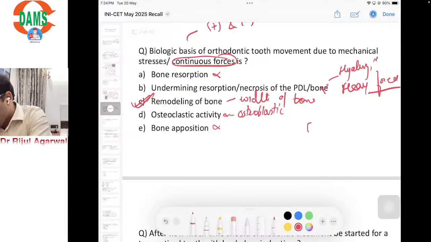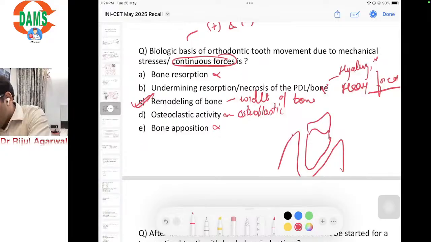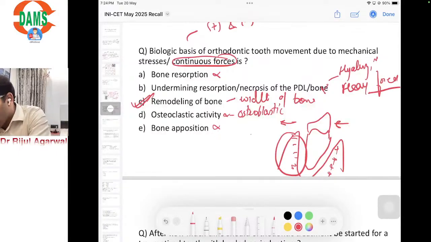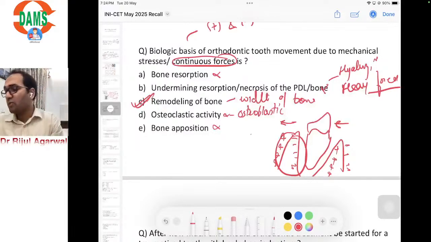Supposedly this is a tooth which is embedded in the bone. Force is applied in this direction, there is resorption of bone, and there is deposition of bone on the opposite surface, and the tooth is moving in this direction. So that does not mean that this plate will continue to thin out. There will be deposition of bone on the opposite side, and here there will be resorption, so that a particular thickness of the bone remains the same. So hence the correct answer is remodeling of the bone.